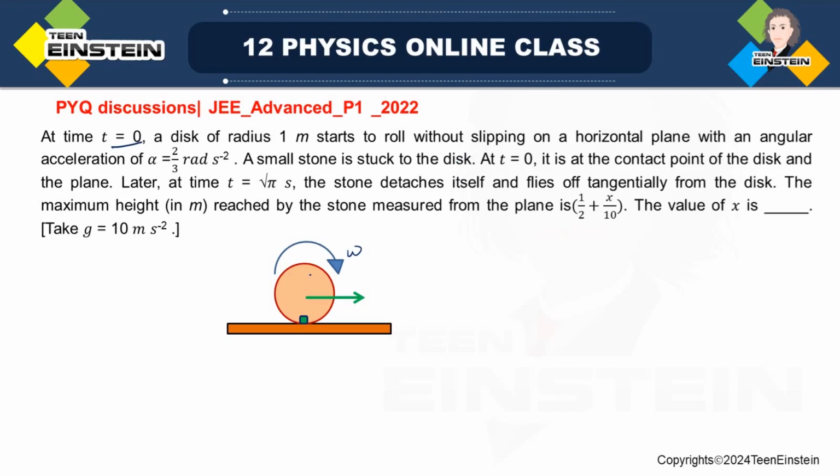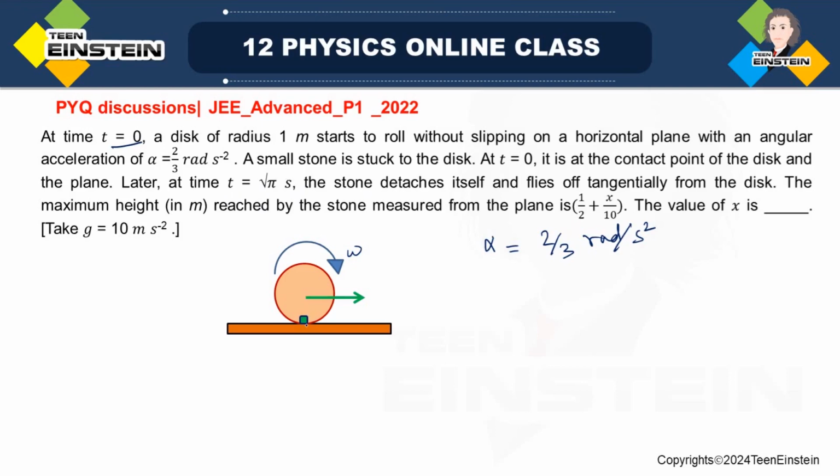The disc has got 1 meter radius and it starts with an angular acceleration 2/3 radian per second square. So initially actually it doesn't have any angular velocity. That is the situation we can take here.